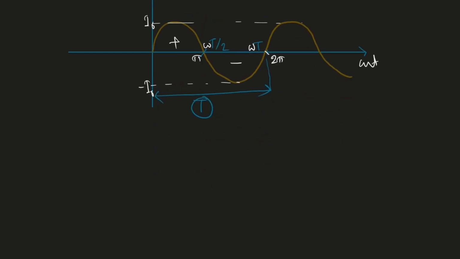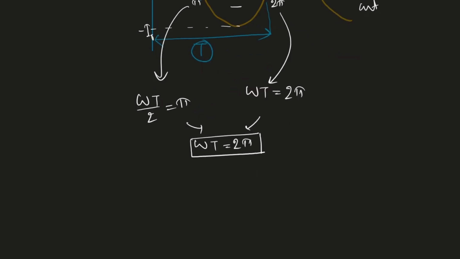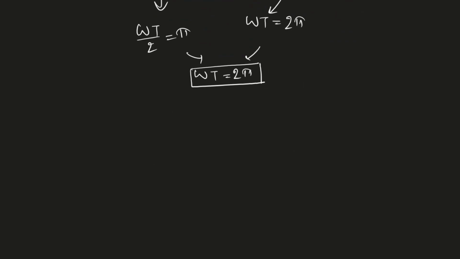So we can say that from this point, omega T by 2 is pi, and from this point, omega T equals 2 pi. Both are indicating the same thing, that is omega T equals twice of pi. Fine. Where omega is nothing but the angular frequency.